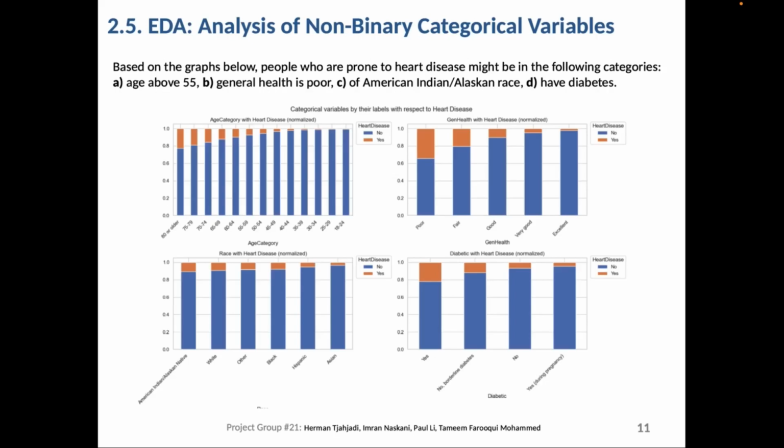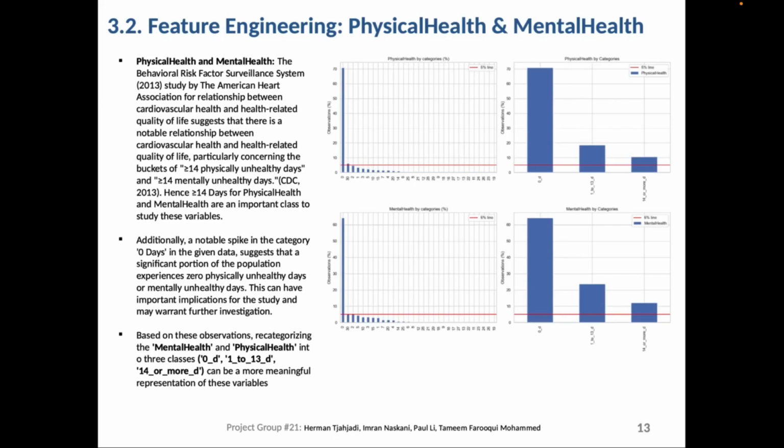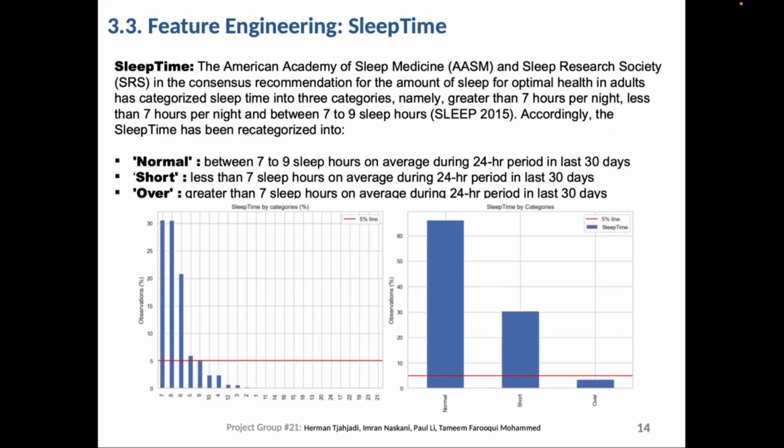Amongst non-binary categorical variables, respondents with age above 55, poor general health, an underlying diabetic condition, or Native American racial group seem to have higher chances of having heart disease. For feature engineering, we recategorized 4 predictive variables, age category, physical health, mental health, and sleep time, into 3 categories each. Now I will give my colleague Imran the floor to take over.